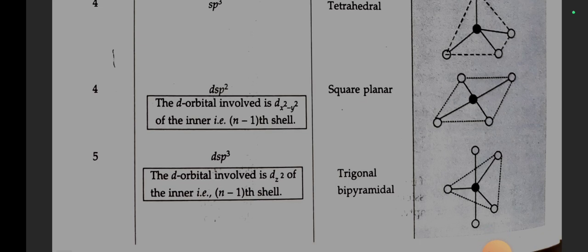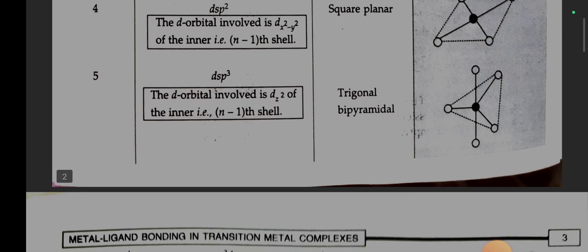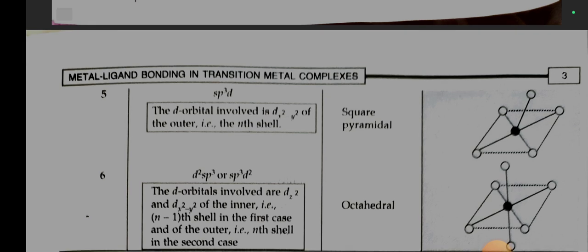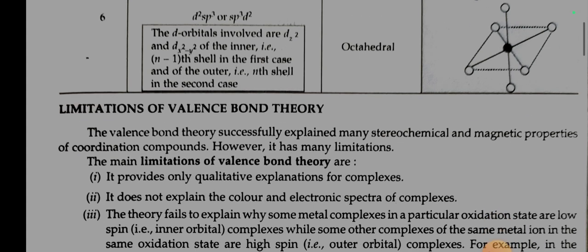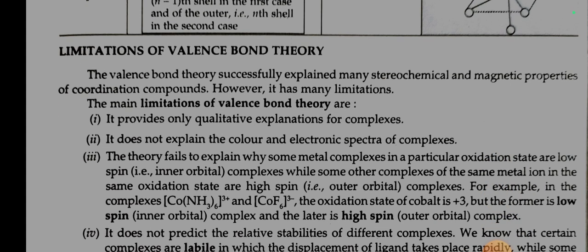If dsp3, shape is trigonal bipyramidal. If sp3d, then shape is square pyramidal. If d2sp3 or sp3d2, then the shape is octahedral. Limitations of valence bond theory.